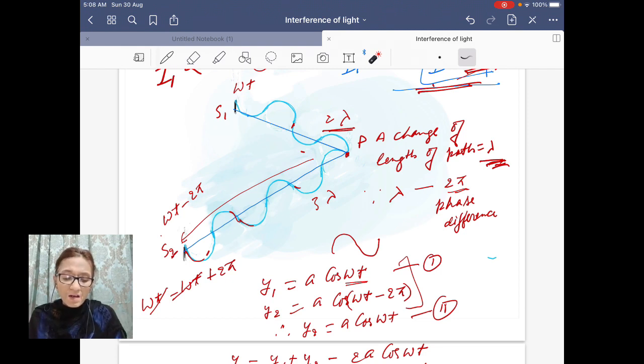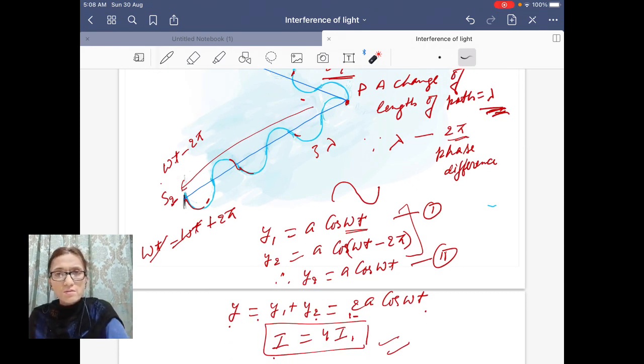The disturbance from S2 has initiated a time before the disturbance created at S1. So the phase will be smaller because the time is smaller; it has initiated at a previous time. So you subtract a phase angle 2 pi in the second equation. Now you know that cos of theta minus 2 pi is also cos theta. So again you come to the same equation, y2 is equal to a cos omega t.